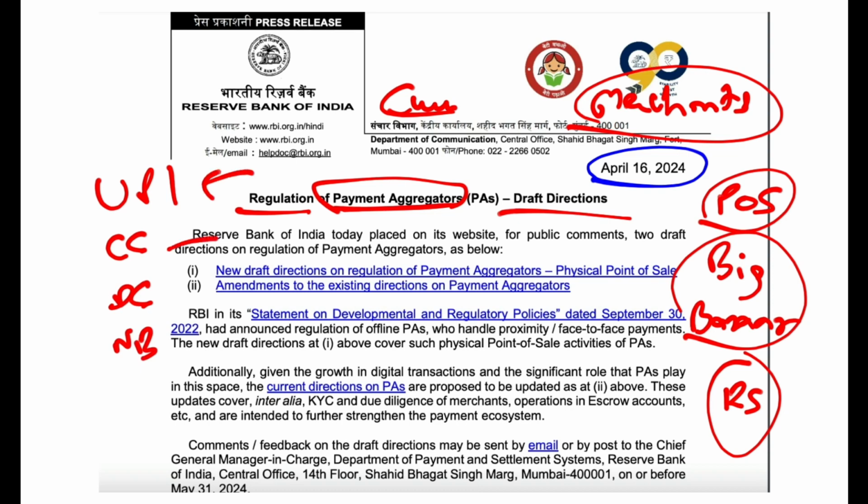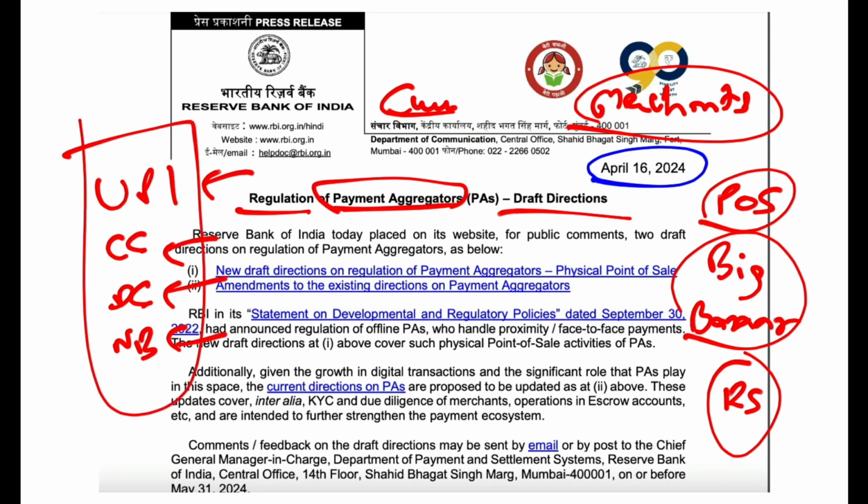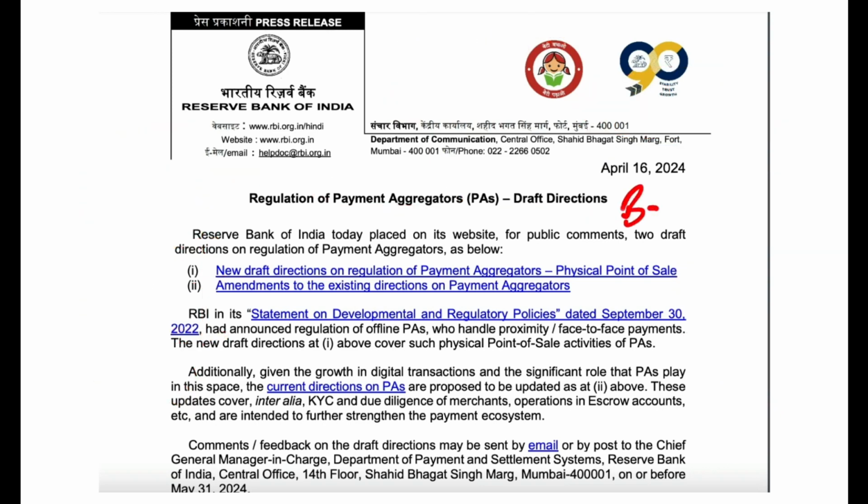Now all of these are payment gateways, but an aggregator will have everything in one place. That is why it is called an aggregator. Aggregator means it has aggregated all the payment gateways. So it will provide you different options, like Razorpay, for example. Like Paytm, which also provides different types of gateways. That is an aggregator. The payment aggregator can be banks, and it can be non-bank companies also. So banks and non-banks all act as payment aggregators.